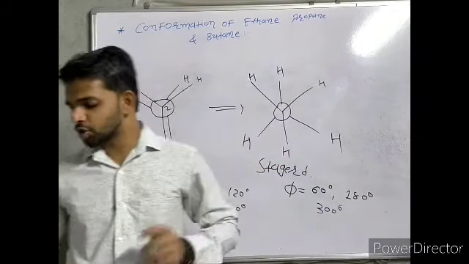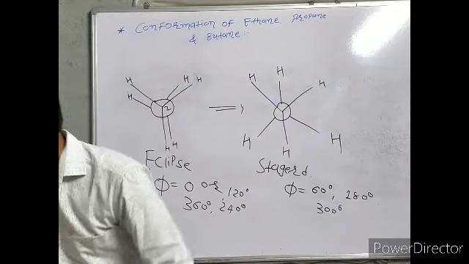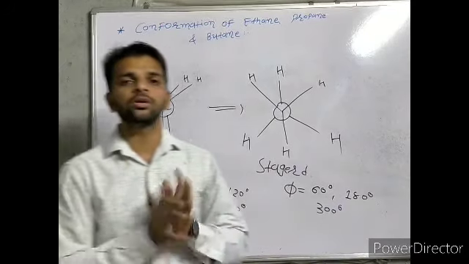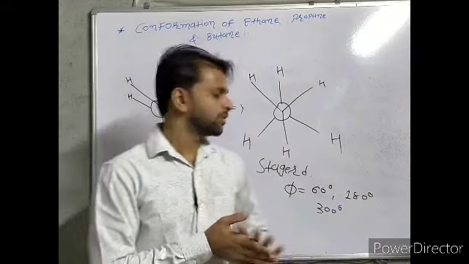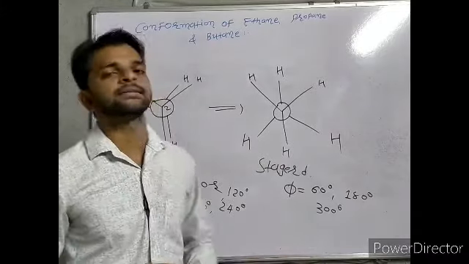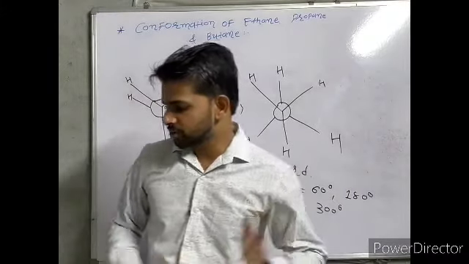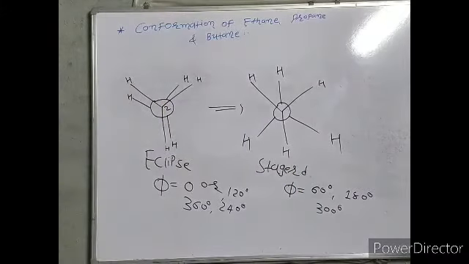So in short we can say that ethane has only two conformational isomers. First is eclipsed and second is staggered. So this is the simple conformation of ethane.